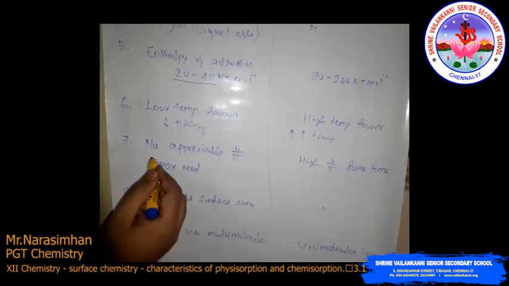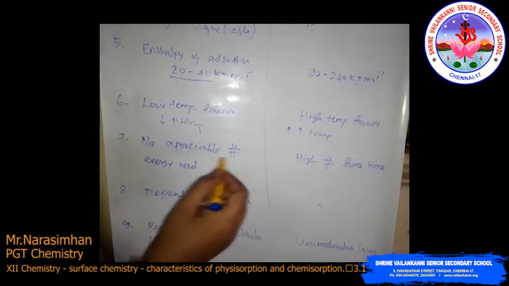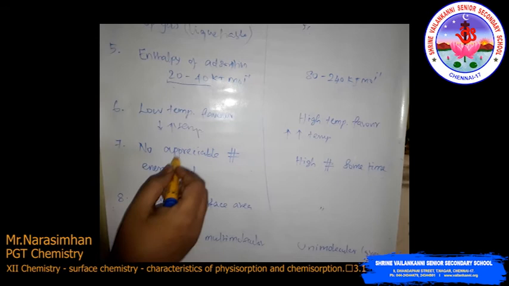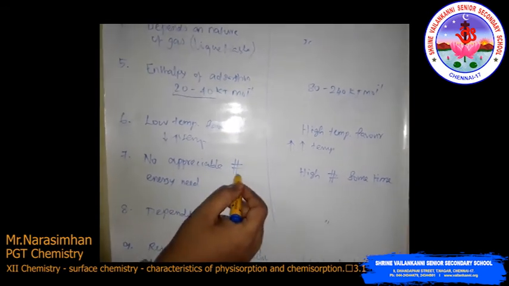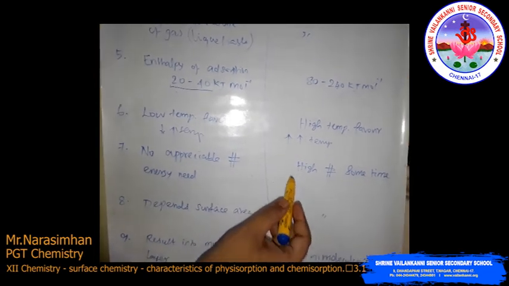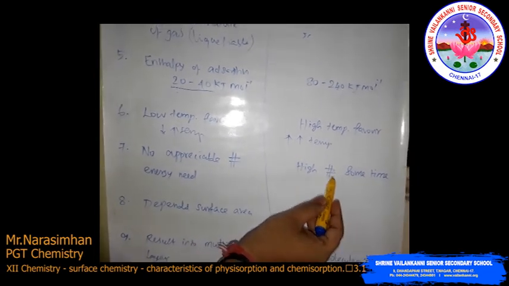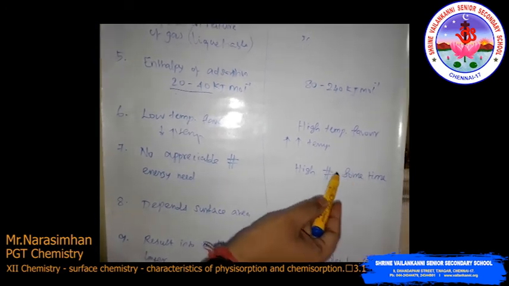Then the seventh one: no appreciable activation energy is needed in physisorption. The activation energy we will discuss in chemical kinetics, not here. Then in chemisorption, sometimes high activation energy is needed.